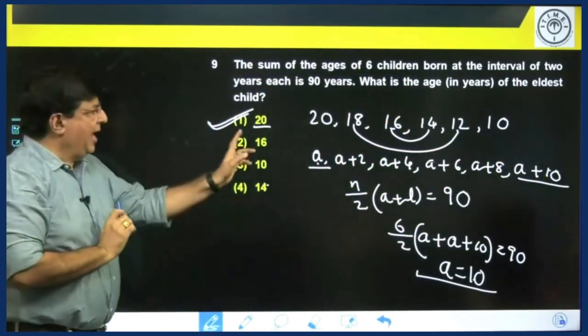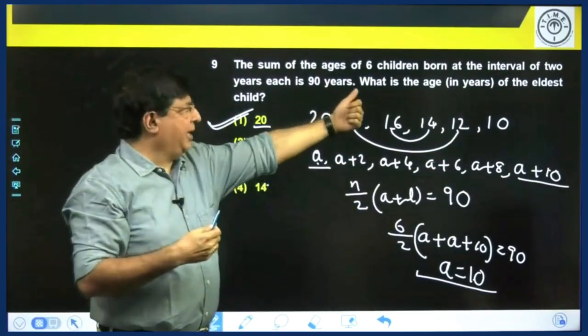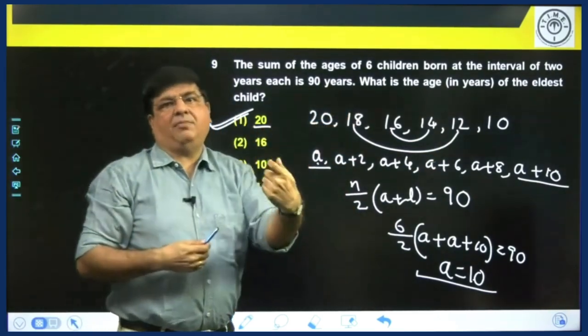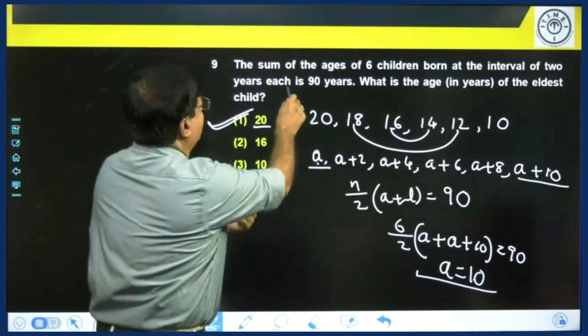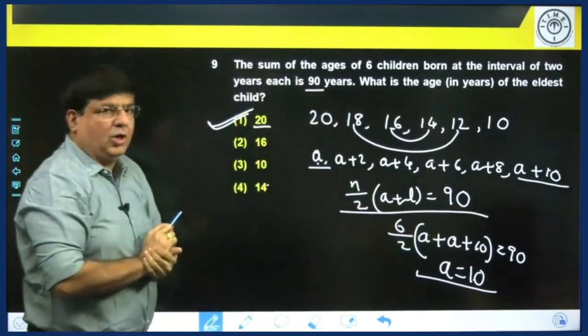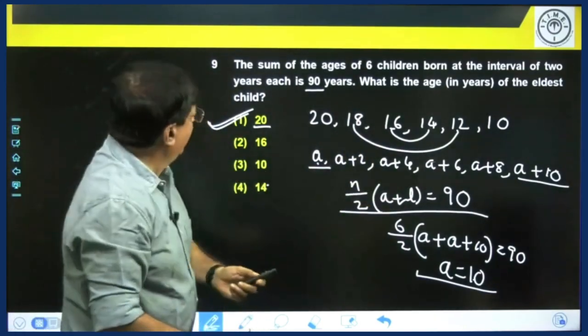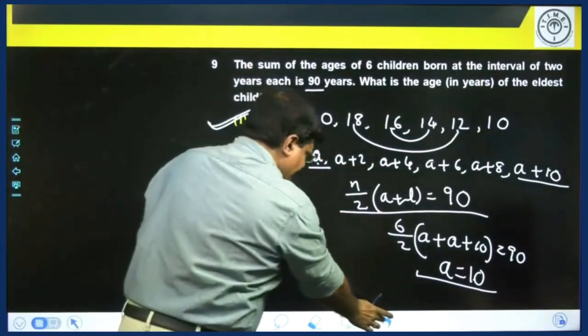So, either from the options, or you know that this is an arithmetic progression. If you know the first term and the last term, and the sum is given as 90, you can use this formula n by 2 into first term plus last term equal to 90. Okay, I hope this is clear.